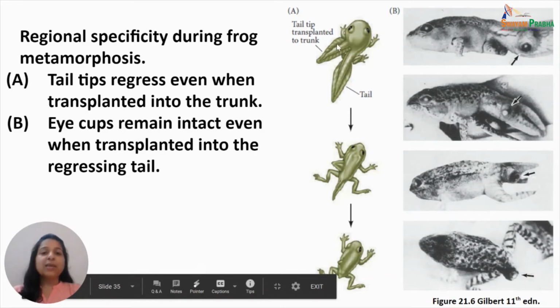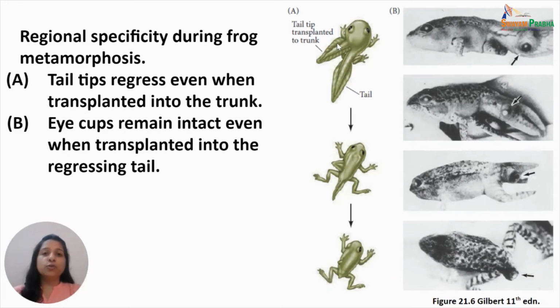So the tail tip was fated to degenerate, and even when transplanted to another tadpole, it undergoes degeneration along with the degenerating tail. But at the same time, this eye cup, which was not meant to degenerate, does not undergo degeneration even when placed in the degenerating organ of this tadpole. So these experiments clearly indicate that the way a tissue will respond to thyroid hormones is not changed by its relocation in the metamorphosing body of a larva. Rather, it is inherent in the tissue itself, irrespective of its position in the larva.